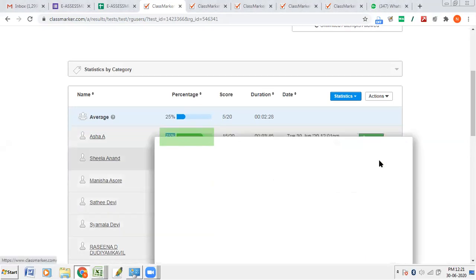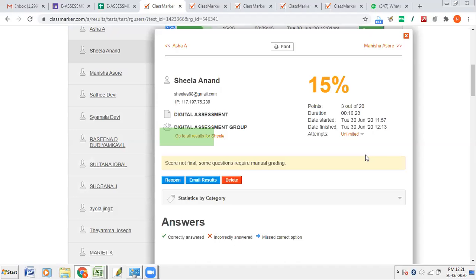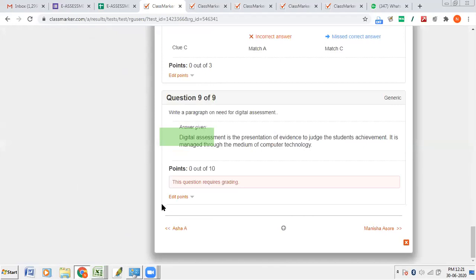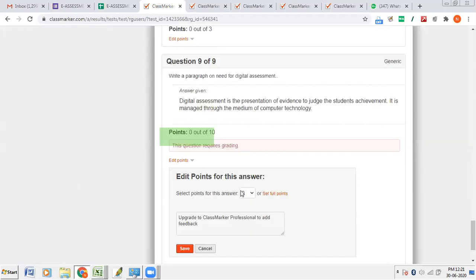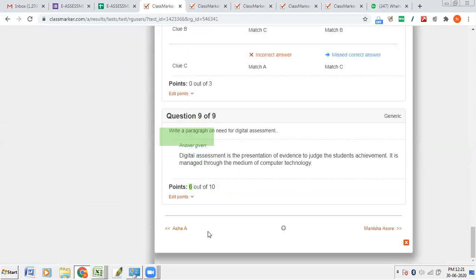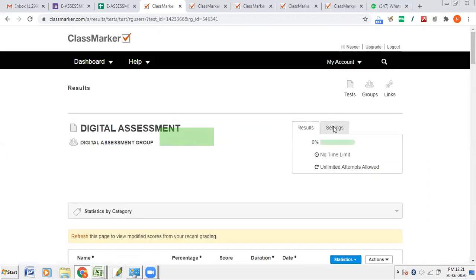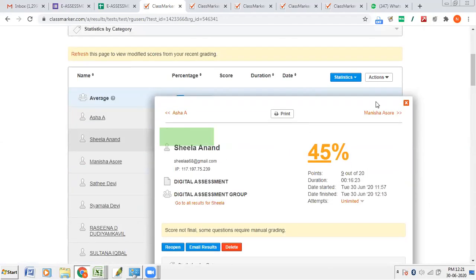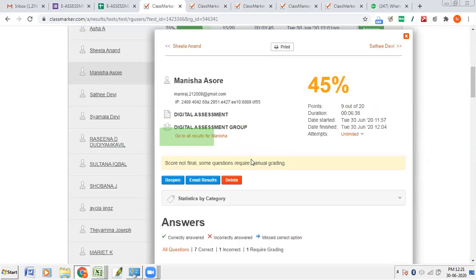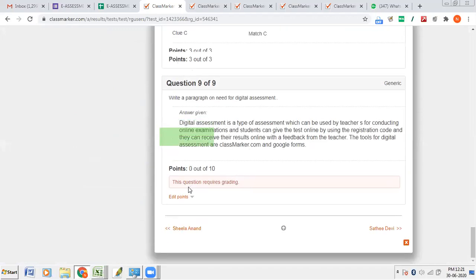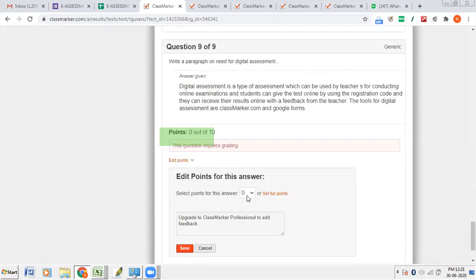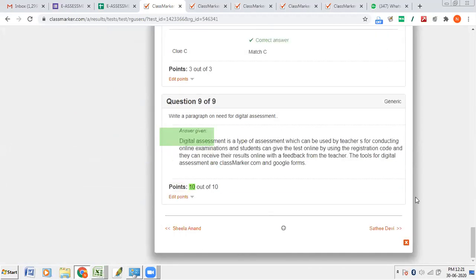Now I'll move to another person. Who is that? Sheila Anand. Now 15% is her mark. I'll go to the essay question. Essay question I haven't evaluated. I'll give 6 marks. I'll save. Okay. Now I'll move to the next person. Manisha Azore. I'll give 10 marks. She has written loads. Okay, then save. So this is how you can check their papers.